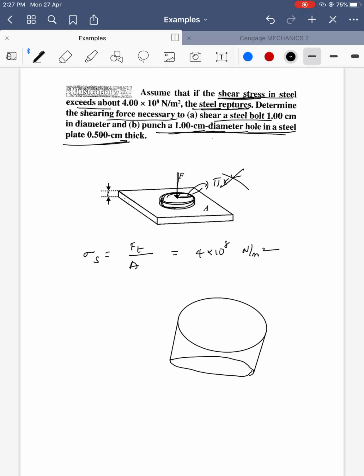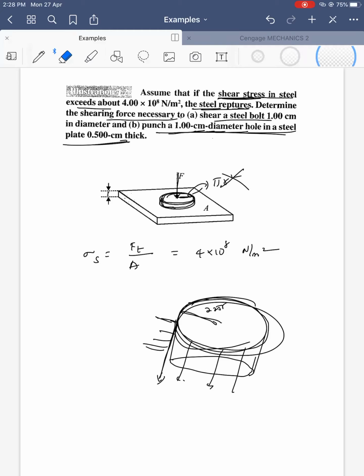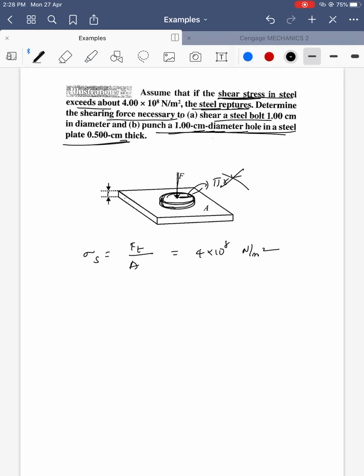If he is going to make a hole, what is the area that is affected? The force is in the downward direction, so we should consider the area along the sides. It is like an area of contact, 2 pi r into length, cylindrical. Listen again. This is the body and this is the hole made. When the body is making the hole, the force is in the downward direction. What is the area in contact?